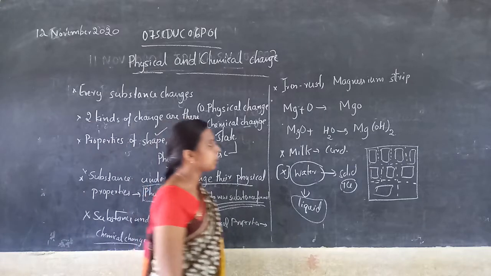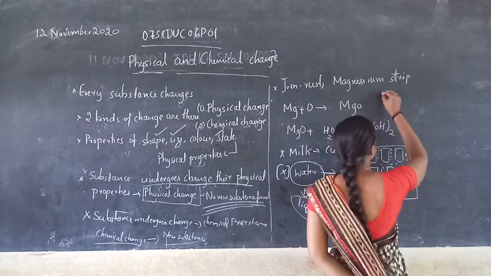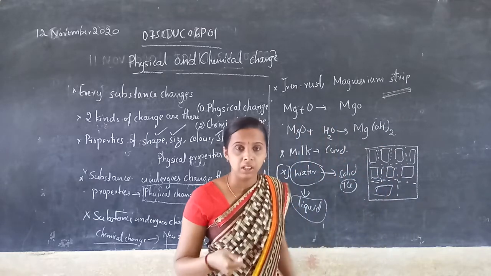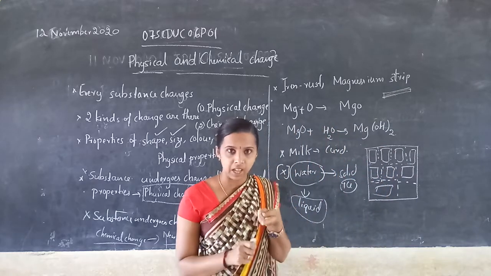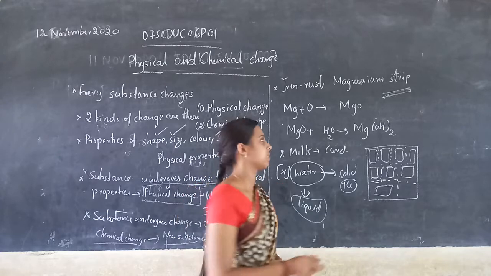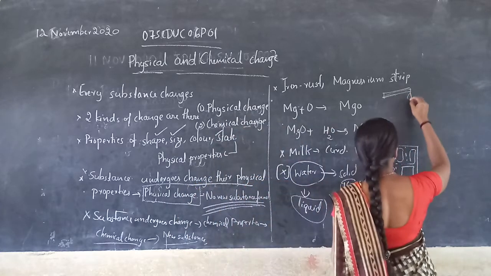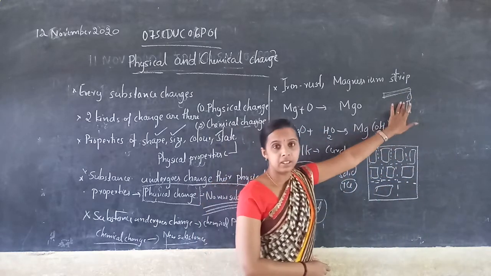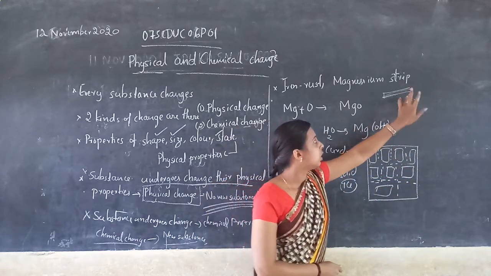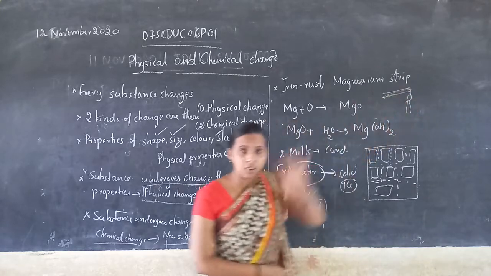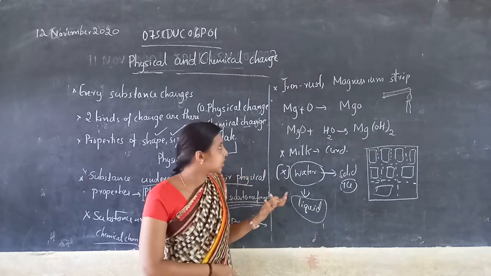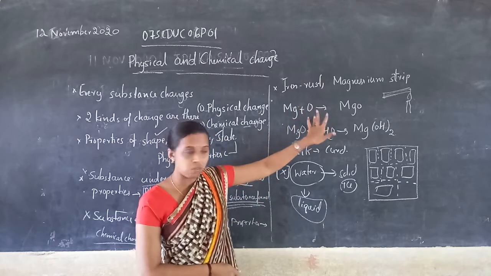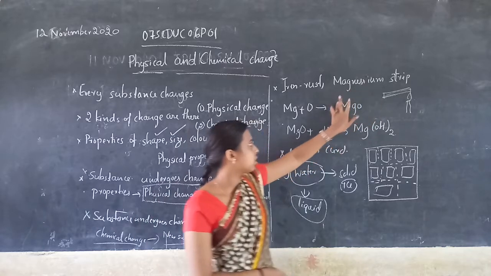The magnesium strip is one element. It is like a small strip. When I heat it, or when I place it near the candle, have you seen a candle? Yes. When I place it near the candle, it starts to burn, right? The candle's fire, or what we call flame, contains oxygen. The magnesium strip reacts with the oxygen in the flame, and magnesium oxide is formed.